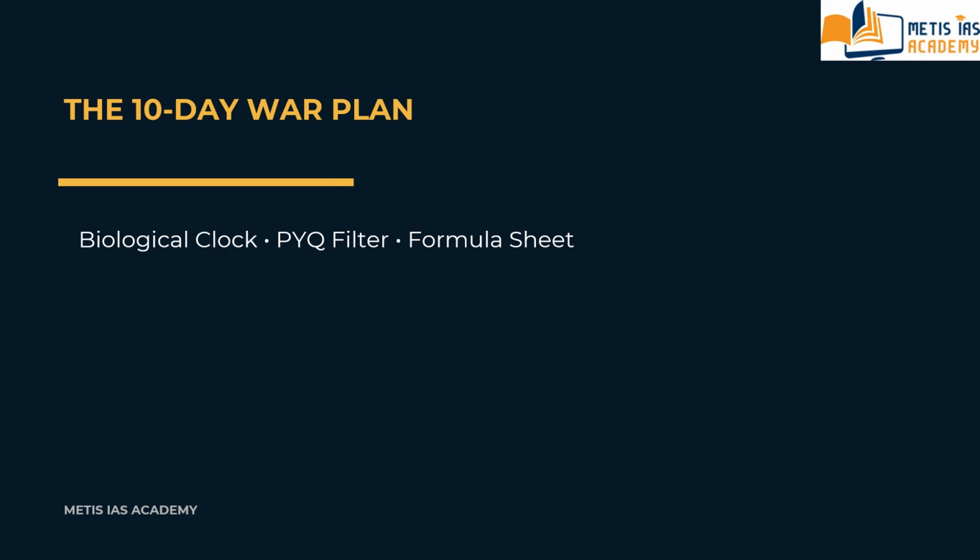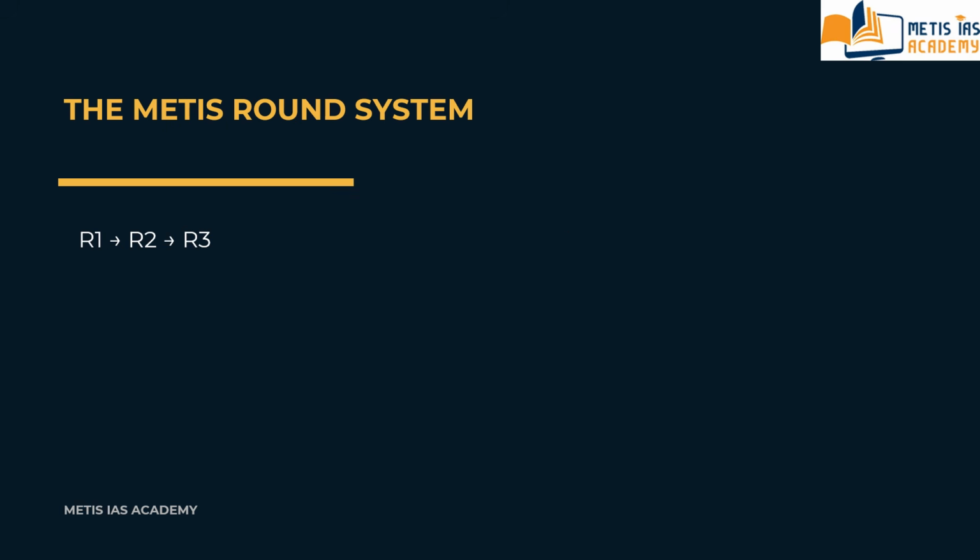And we are moving to the next thing, the PYQ filter. You have to forget coaching marks. Solve 2021 to 2025 papers to internalize the real UPSC logic. Focus on previous year questions, because you internalize the real UPSC logic from the actual UPSC papers. You have to focus on this in the last 10 days.